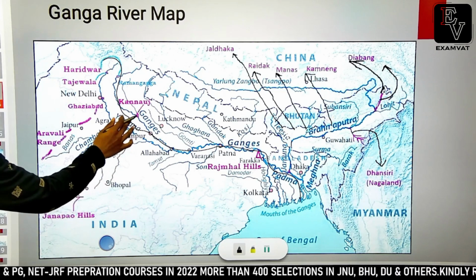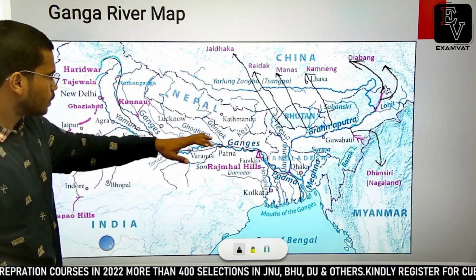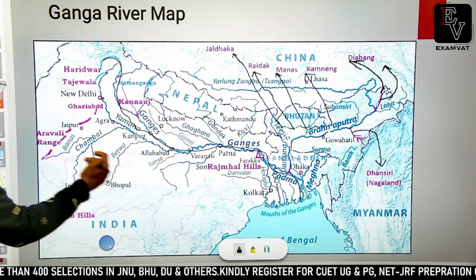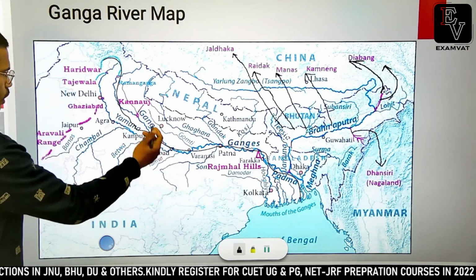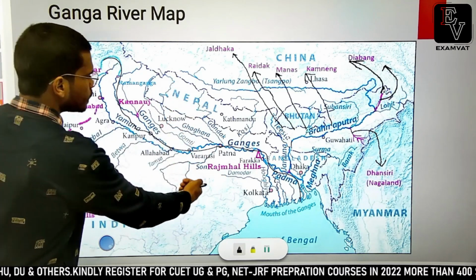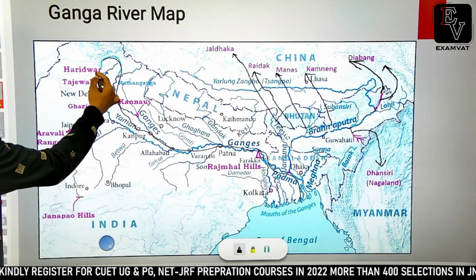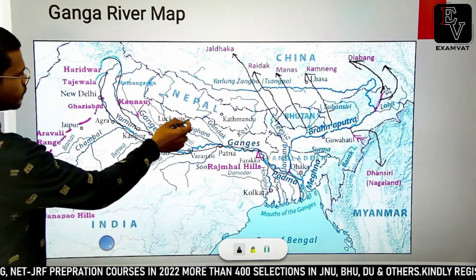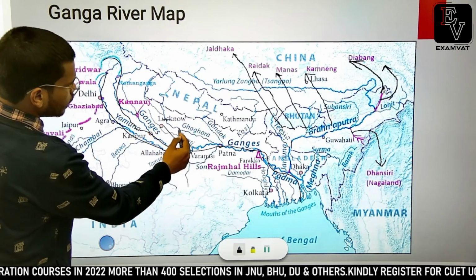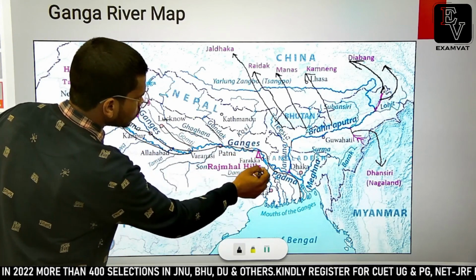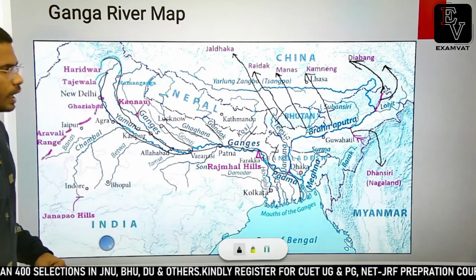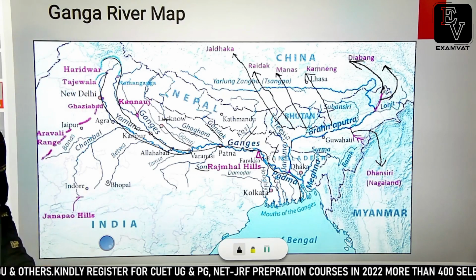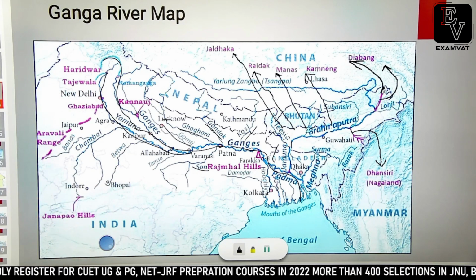Fine. The tributaries which join the river on the left side would be called left bank tributaries, and all the tributaries which are on the right side of the river are called right bank tributaries. They are also called the north tributaries and the south tributaries of the Ganga river. So Yamuna, the longest tributary, is a right bank tributary, while Gomti, Ghagra, Gandak, Kosi and Mahananda are all left bank tributaries of the river. The Son river is an important tributary of the Ganga river which joins it on the right bank.